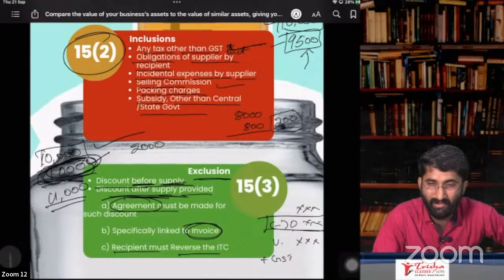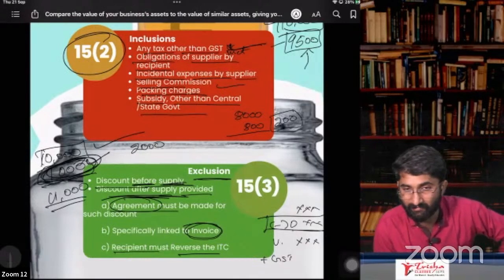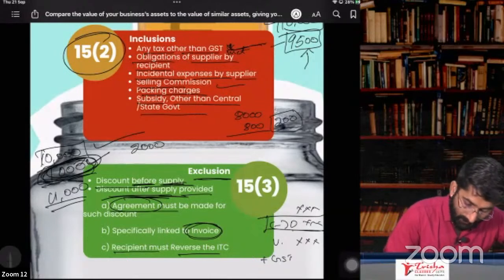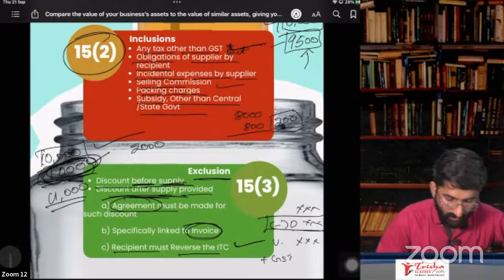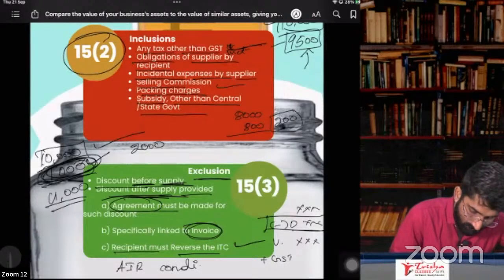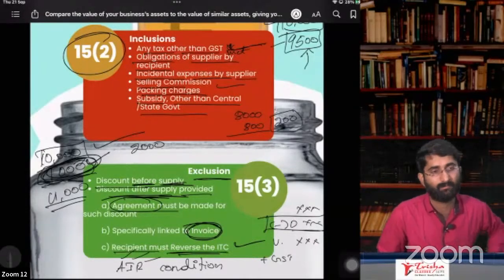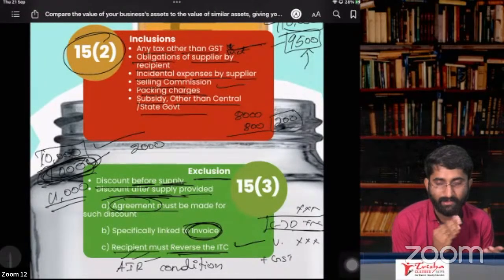Because on discount, you are taking ITC. Not possible. On discount, you cannot take ITC. So that's why government says that you have to reverse the ITC. If the recipient is ready to reverse the ITC, only then exclusions will be done. So remember that it is AIR condition. What is AIR condition? A for agreement, I for specifically linked to invoice, R for reversing the ITC. So these are section number 15, subsections 1, 2 and 3.